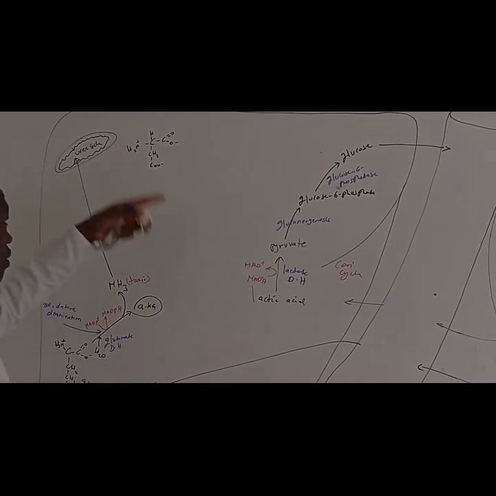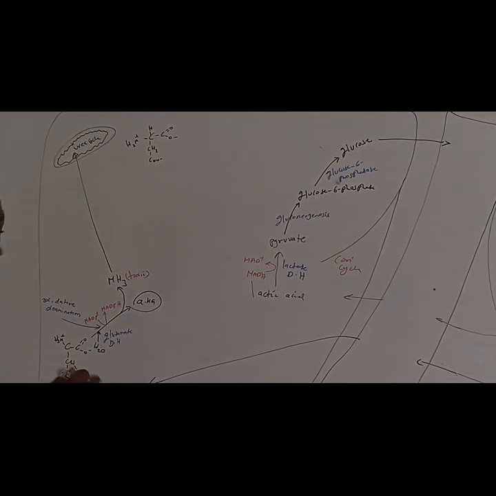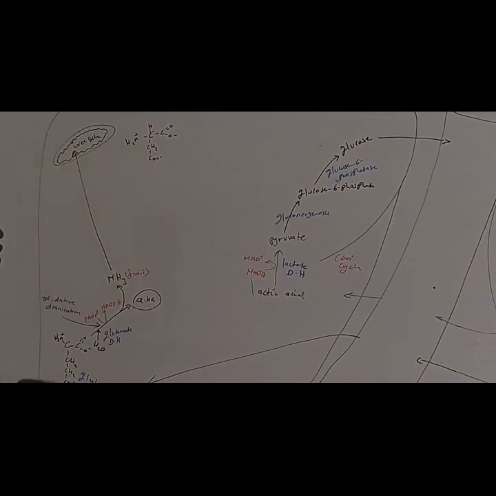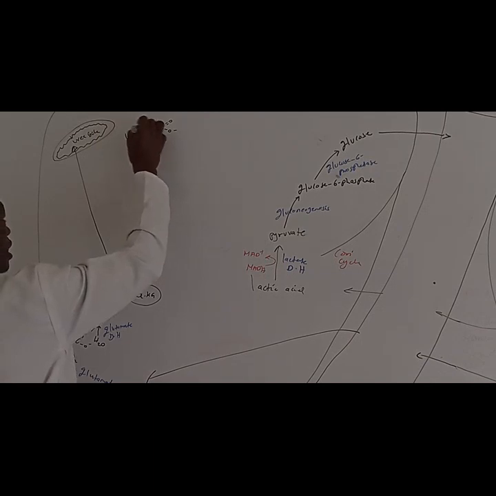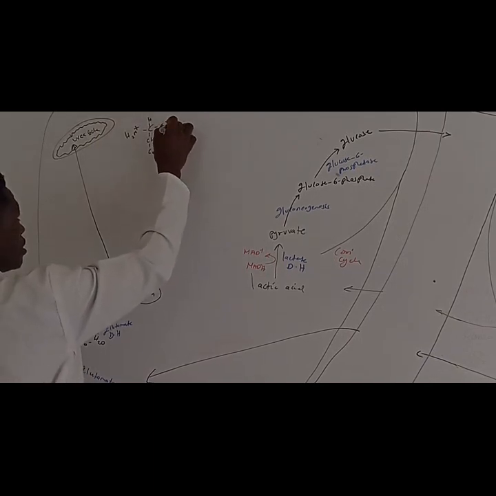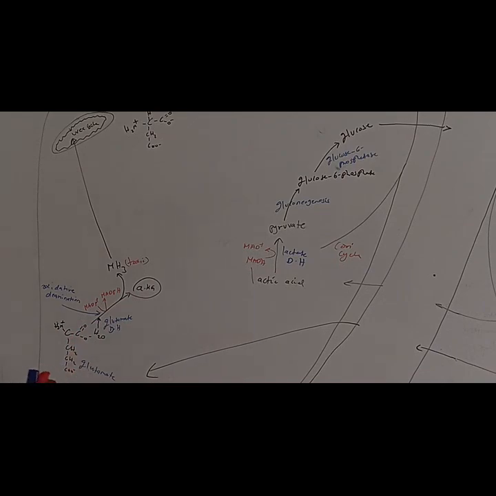This is the zwitterionic form of aspartate. Now, zwitterion simply means that the net charge is 0, meaning you have a positive charge on one side and a negative charge on the other side. So it's called a zwitterion. So this is our aspartate.